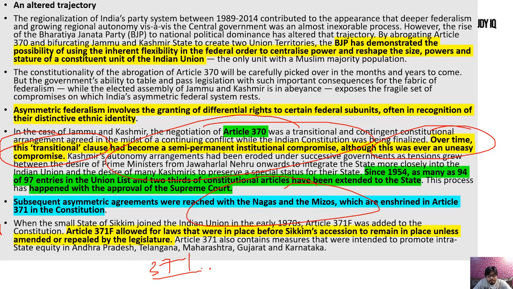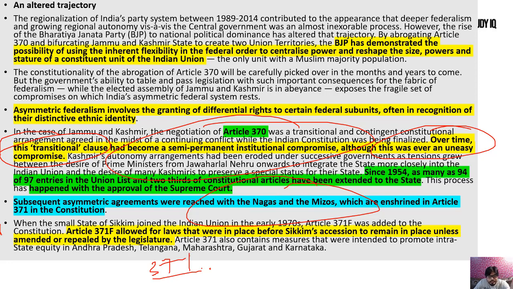Now, the only argument being proposed is that we need one nation, and we cannot give separate things to Kashmir, a specific thing to Kashmir and all. So these arguments are contrary to the already existing arrangements. That's the bigger problem there.